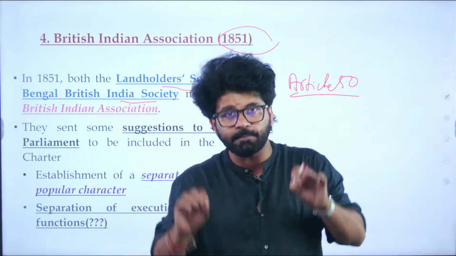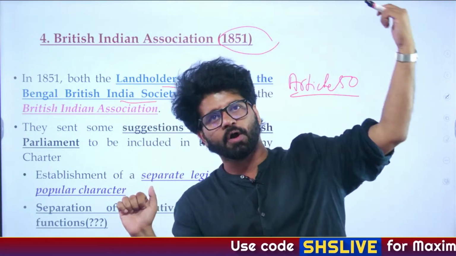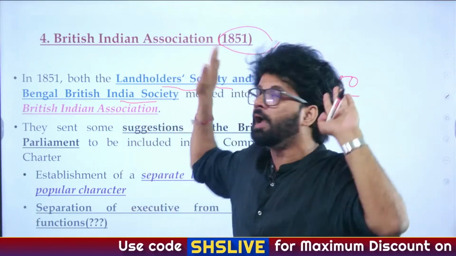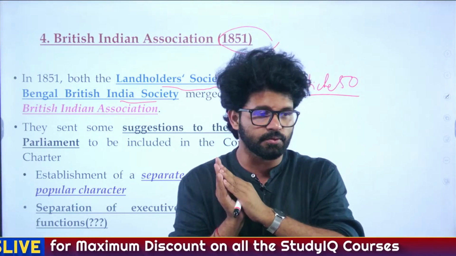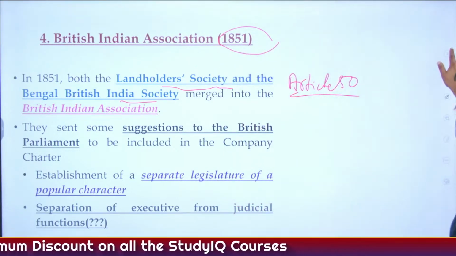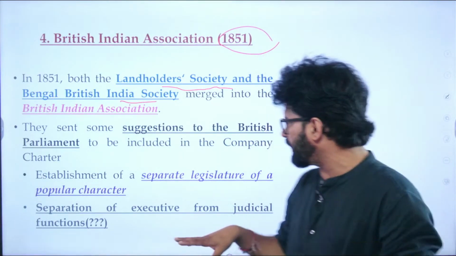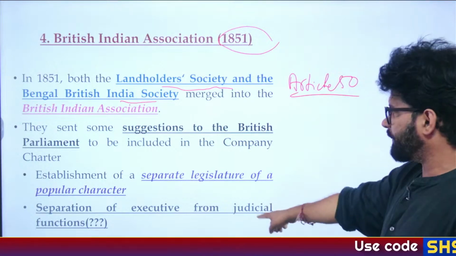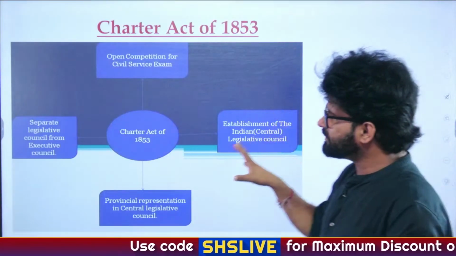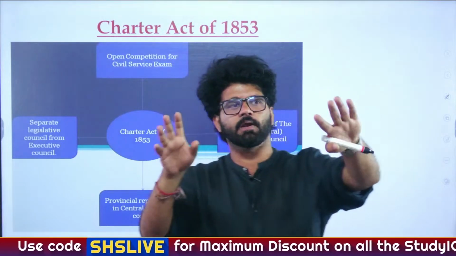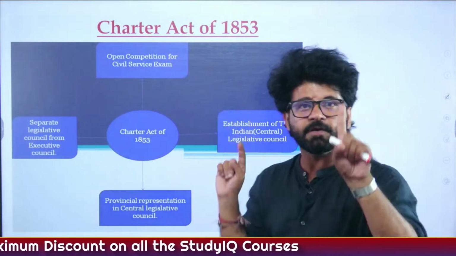We have seen how contradictory a personality Radhakant Deb is, and we have talked about him in social religious reform movements also, and here also you have to keep him in your mind. So do remember him, he is important. Okay, sir. So British Indian Association, up until now, please remember this is the most important organization. They are talking about separation of executive from judicial function, legislative functions, abolition of abakari tax, and they were formed in 1851.